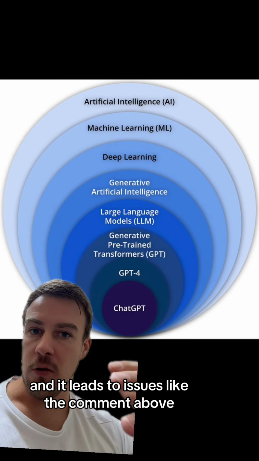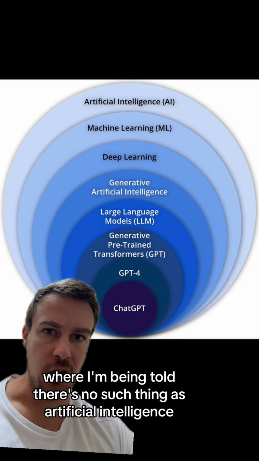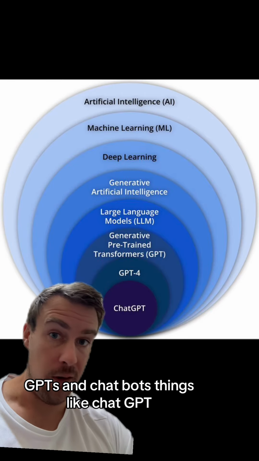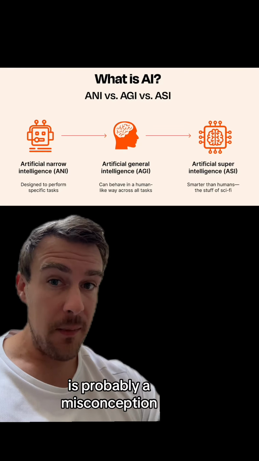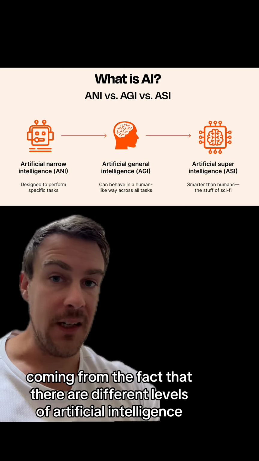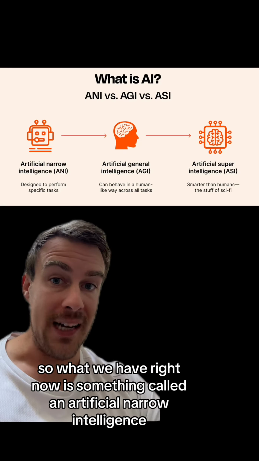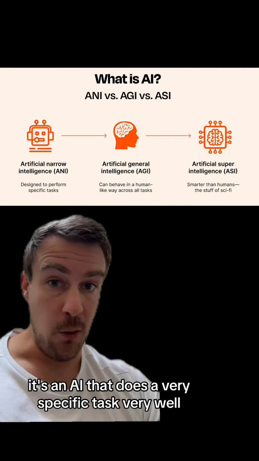And this leads to issues like the comment above where I'm being told there's no such thing as artificial intelligence. And that what we're talking about instead are LLMs, GPTs, and chatbots, things like ChatGPT. This claim that AI doesn't exist is probably a misconception coming from the fact that there are different levels of artificial intelligence. So what we have right now is something called an artificial narrow intelligence. It's an AI that does a very specific task very well.